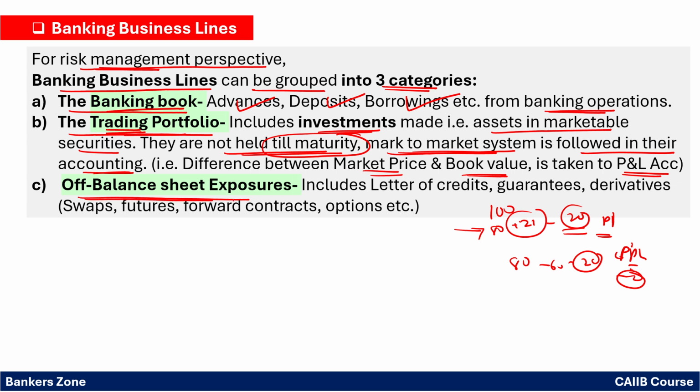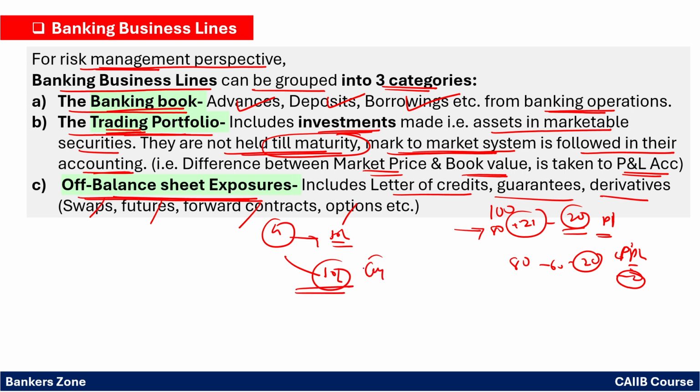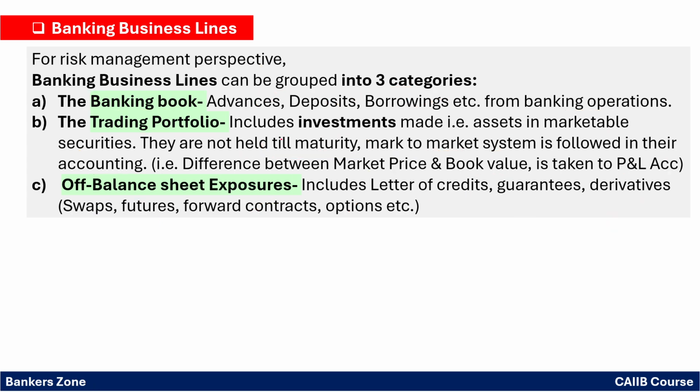Now off balance sheet exposure includes letters of credit, guarantees, and derivatives like swaps, futures, forward contracts, options, etc. Very simple. For example, the bank has given a guarantee that if the customer does not repay, for example, 10 lakh, the bank has to pay. That 10 lakh is not an immediate liability for the bank, but it may crystallize in future. That is the off balance sheet exposure. For risk management perspective, we have three business lines in the bank: the banking book, the trading book, and the off balance sheet exposure.